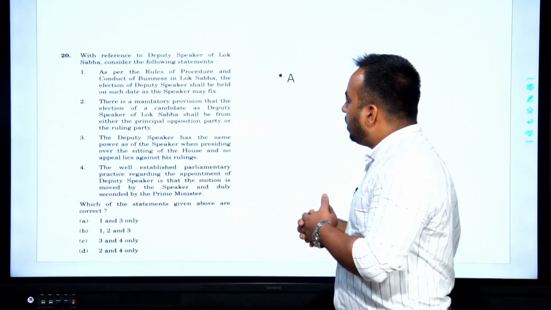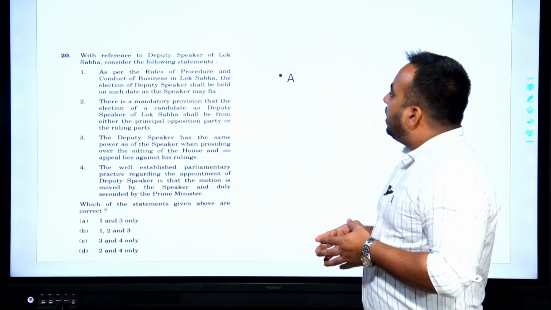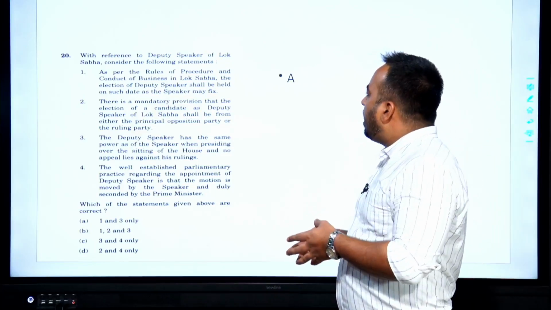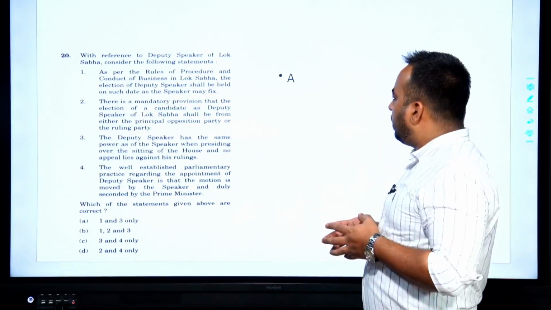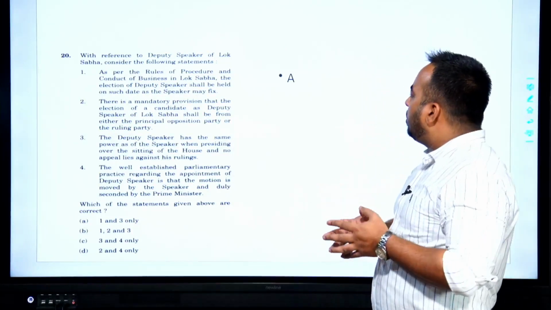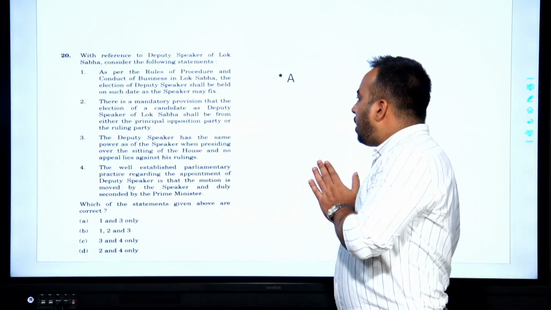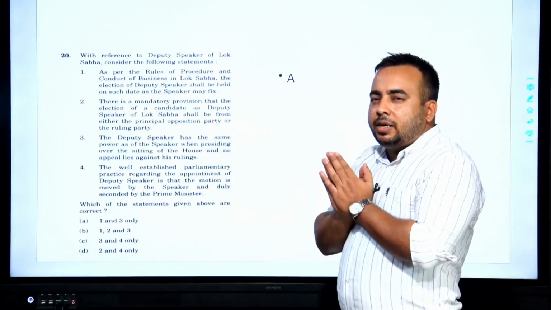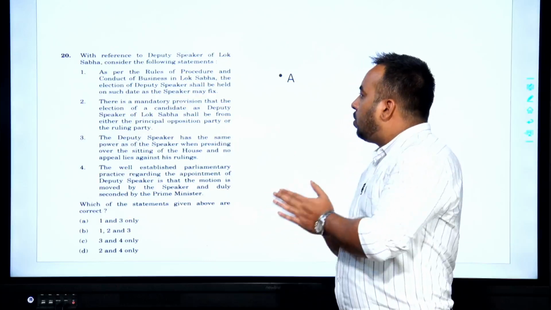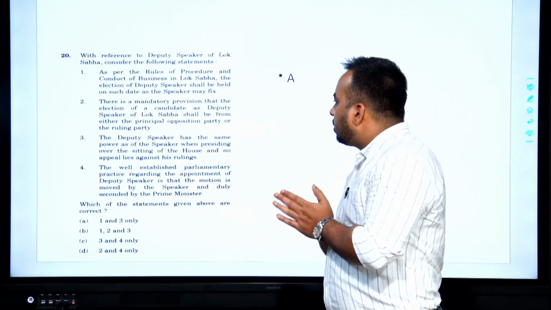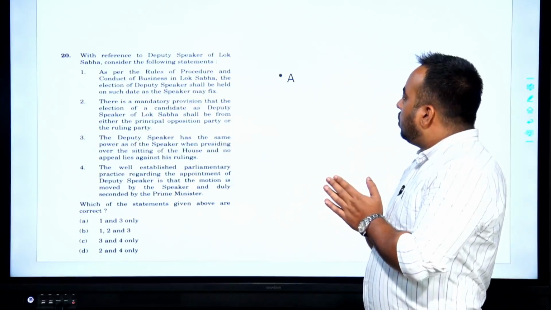Let's read the next statement. There is a mandatory provision that the election of a candidate as Deputy Speaker of Lok Sabha shall be from either the principal opposition party or the ruling party. There is no such mandatory provision which is taught in the class or which is there in the Constitution. So, this is not correct. Statement 2 is not correct.